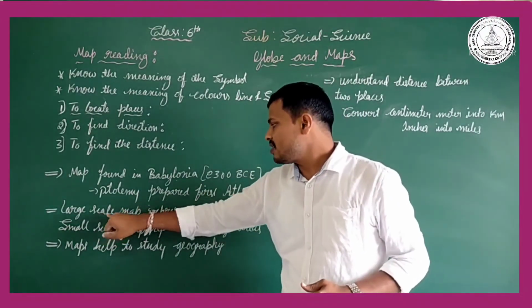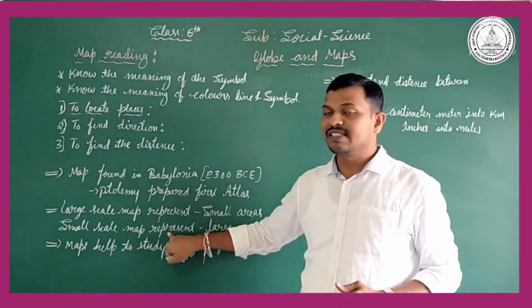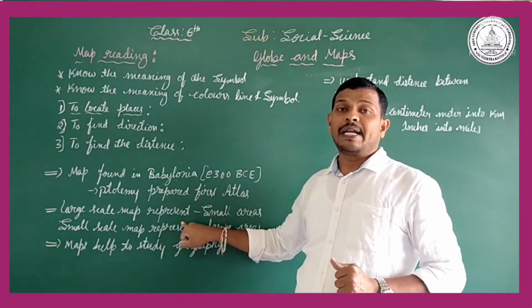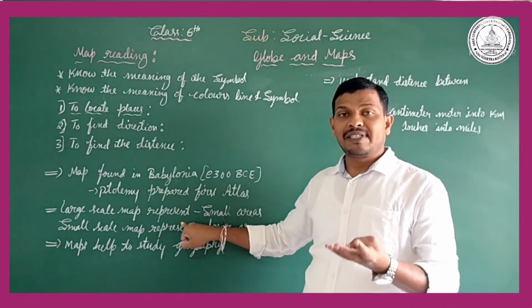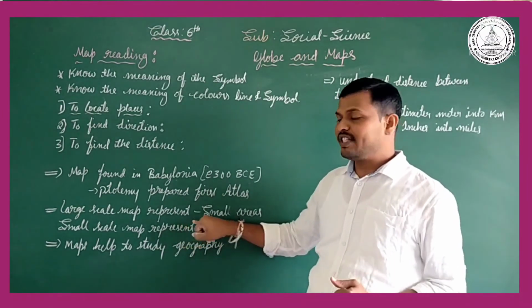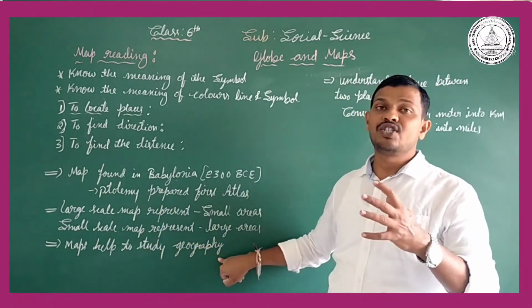Then the large scale map represents small areas. The small scale map represents large areas. See, so it is very important. Large scale maps represent small areas. Small scale maps represent large areas. Like that, maps help us to know about the study of geography.